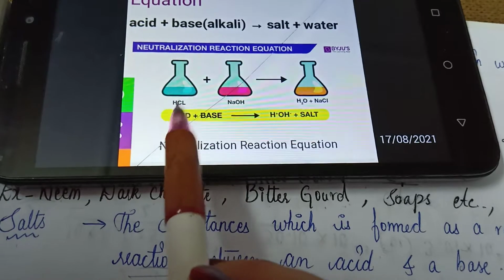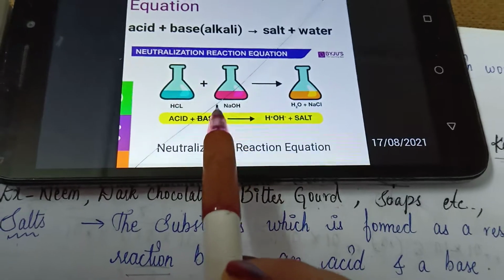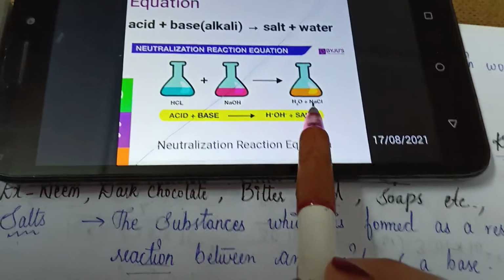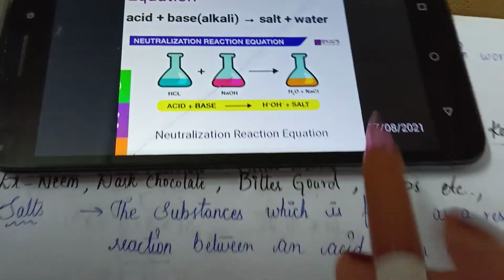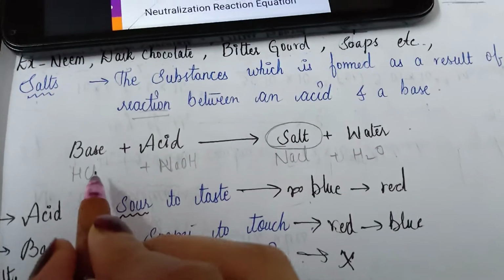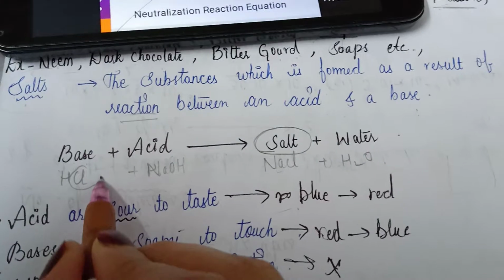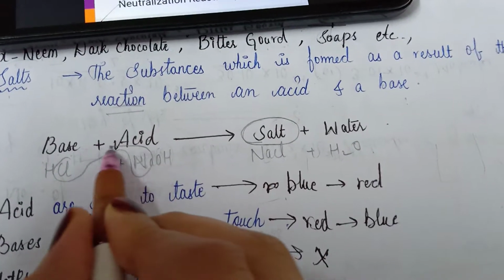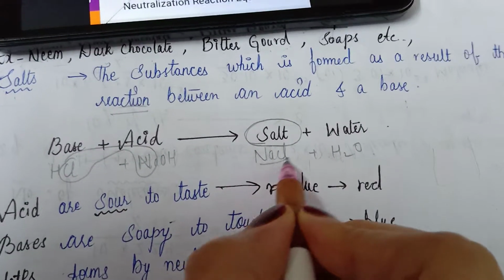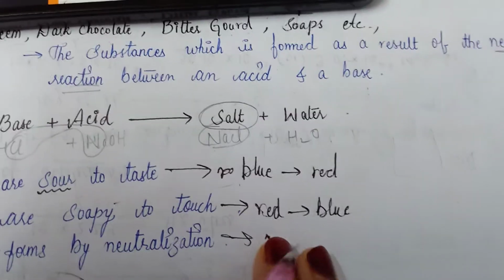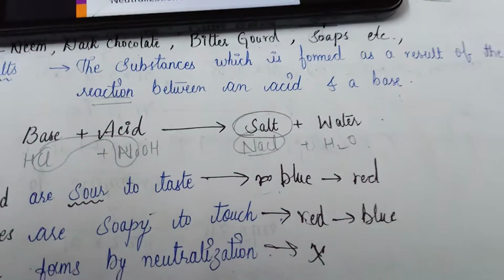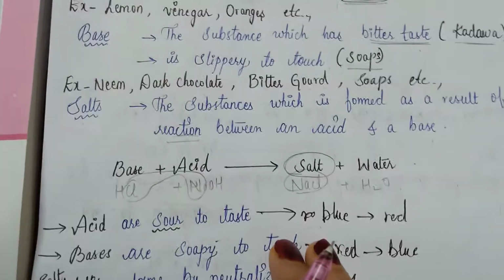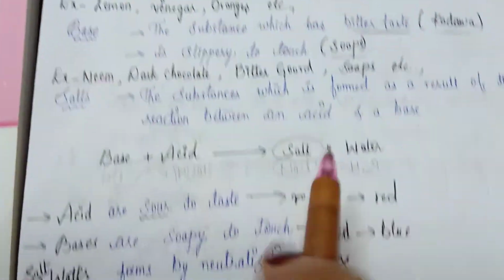The chloride of hydrochloric acid reacts with the sodium of sodium hydroxide, and it gives sodium chloride. Sodium chloride is nothing but salt, the common salt which we use in kitchens for cooking purposes, right? So, clear about those three things, students?